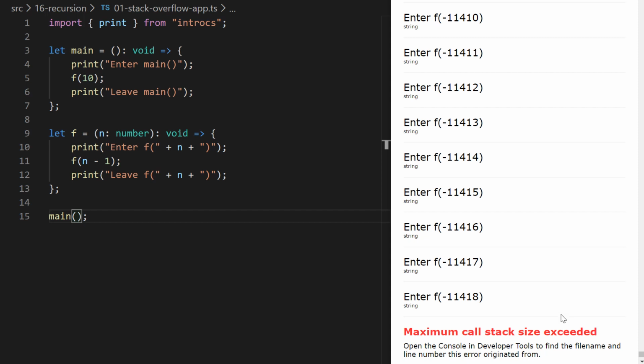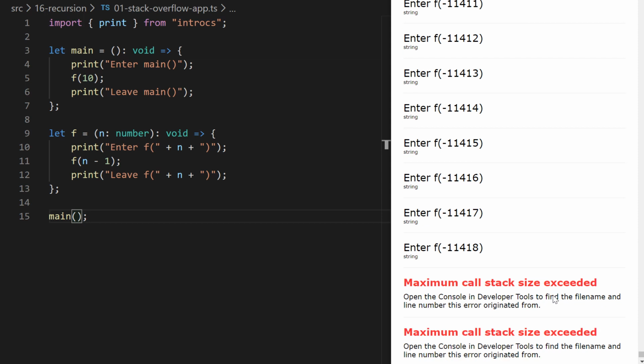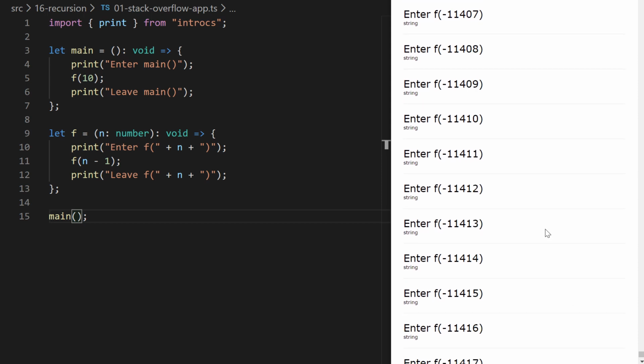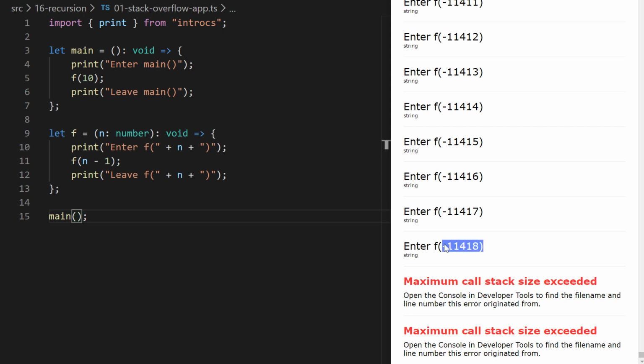Now, this is something you, at this point in the semester, can actually maybe reason about what might be happening here. So notice we're all the way down to the frame where f has an n parameter value of negative 11,418. Yours might more or less vary. But at some point, we reach this error that says, hey, our maximum call stack size exceeded. And I want you to imagine drawing an environment diagram where you had 11,400 frames on it. And at some point you're gonna give up, probably well before you have 11,000 frames, right? But the computer is doing its best.